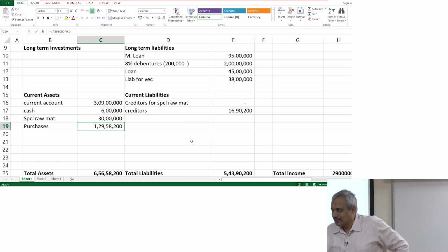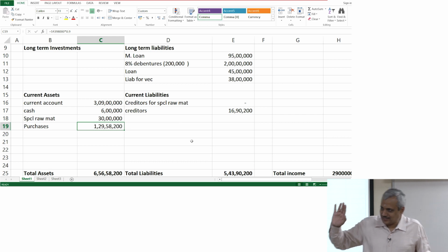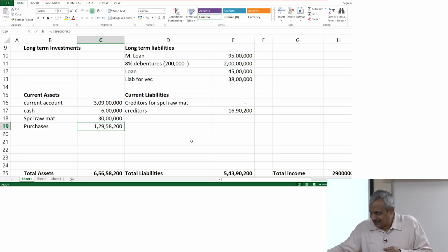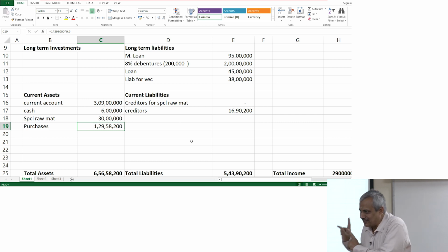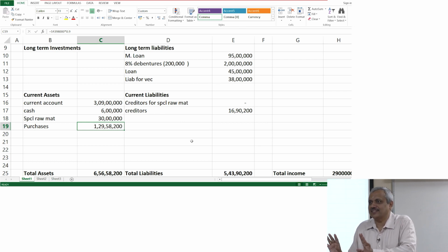No, wait, we are not... We will come to the salaries. We will come to the salaries part of it. Yes, your question is pertinent. It is valid. That is why I said at the end of every transaction. That's all what I said. We will certainly take the salaries into account. Yes, Imran.